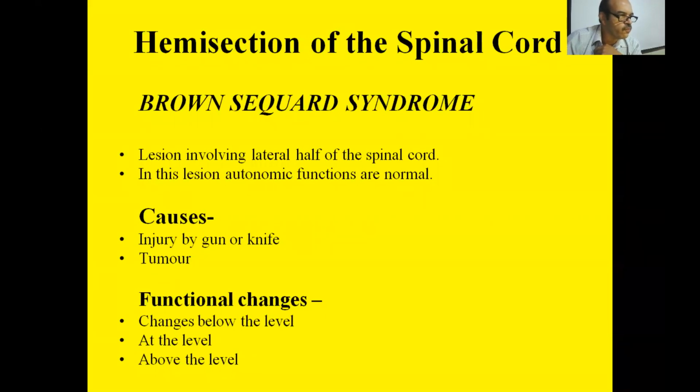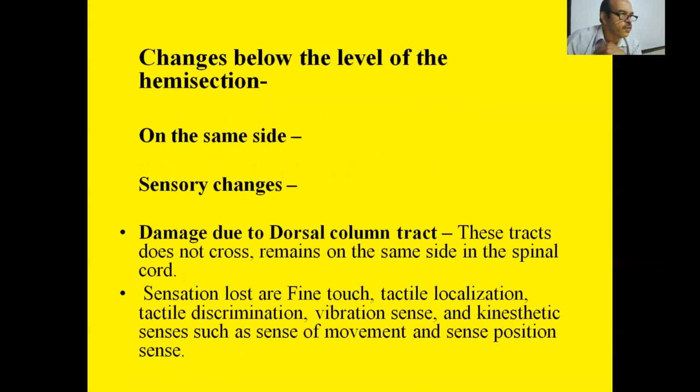Causes of hemisection of the spinal cord may be injury by a gun or a knife, or a tumor, or occlusion of the vessel. Functional changes can be discussed on the basis of changes below the level, at the level, and above the level. Now, let us discuss the changes below the level of the hemisection.